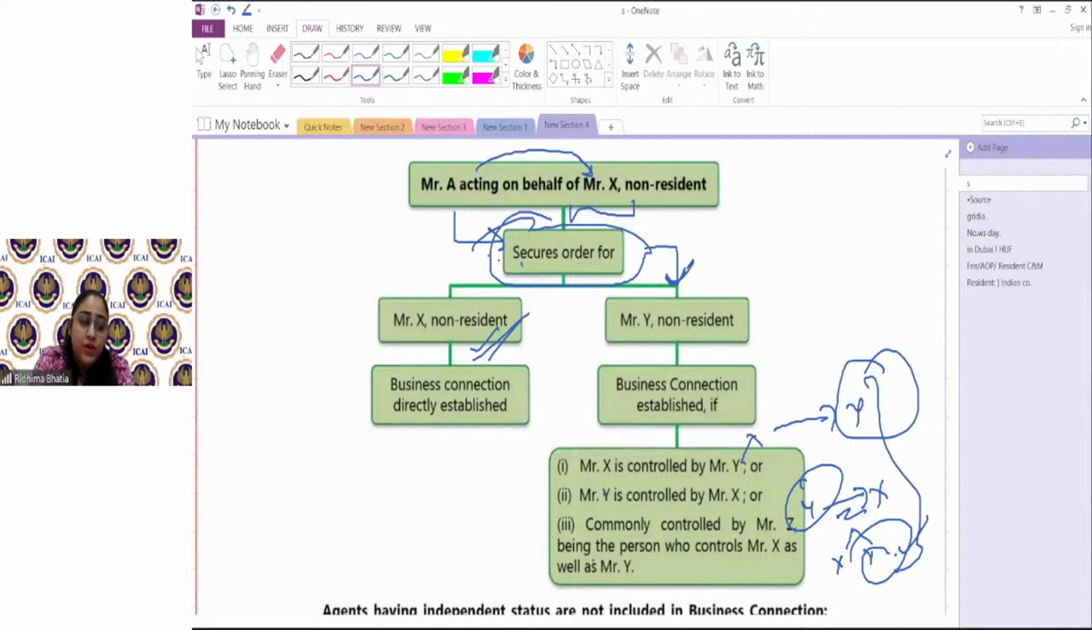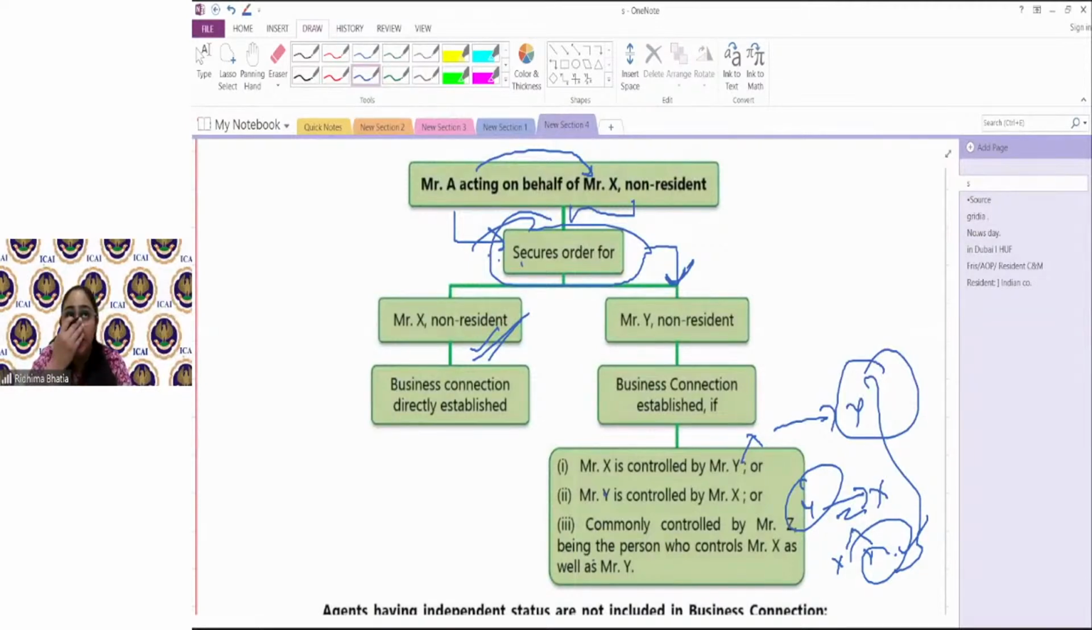So to conclude, what is business connection? Business connection is when a person acting on behalf of the non-resident is having some business activity. That business activity is called business connection. And what do you mean by acting on behalf?